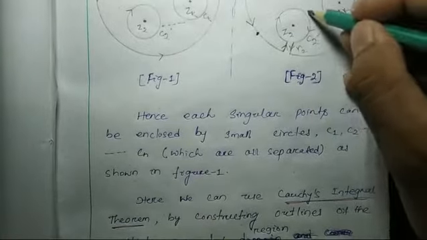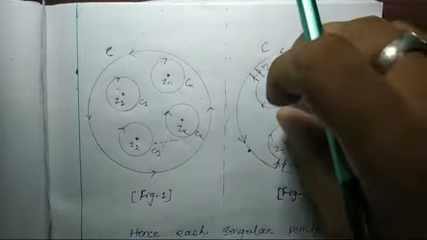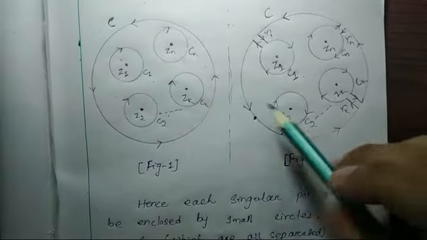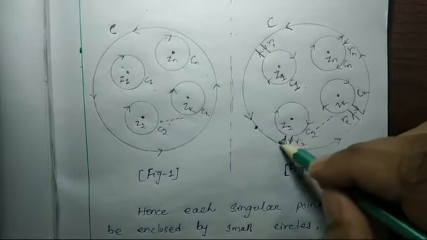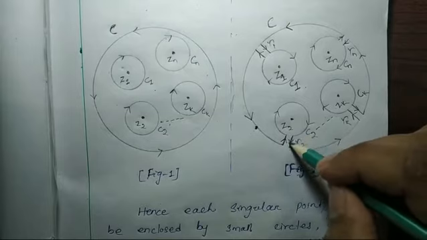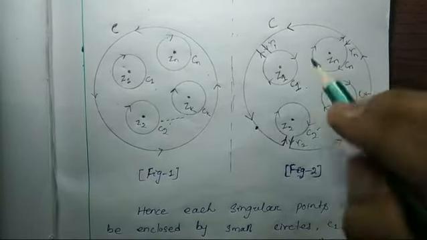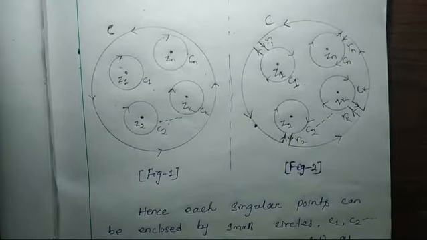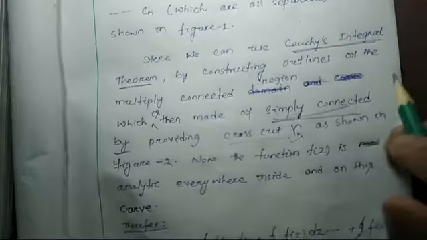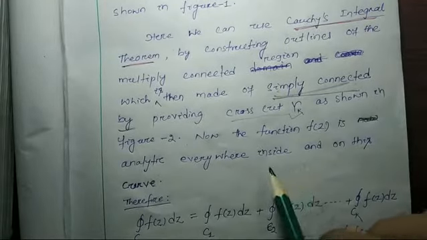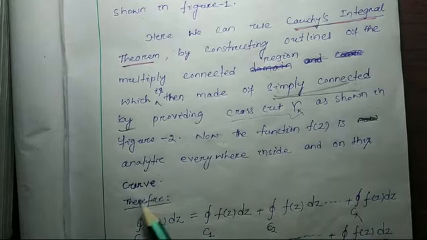Wherever I move, if I do this type of work and connect all the curves with a simply connected region, then wherever I move on this curve or inside this, the function will be called analytic. So the same thing, now the function f(z) is analytic everywhere inside and on this curve.